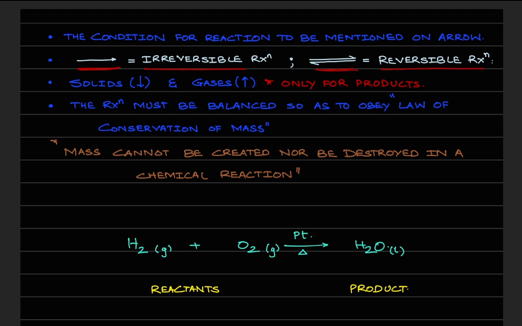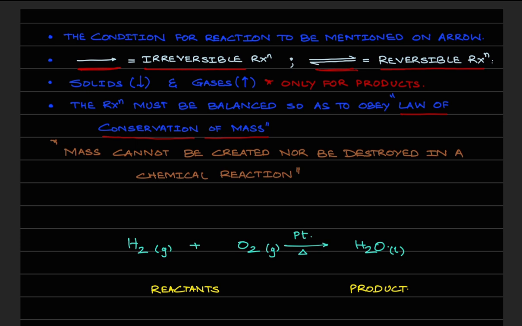Now the next part and the most important part is that any reaction that you have needs to be balanced. And why does it need to be balanced? Because you have to obey the law of conservation of mass, which says that mass cannot be created nor be destroyed in a chemical reaction.